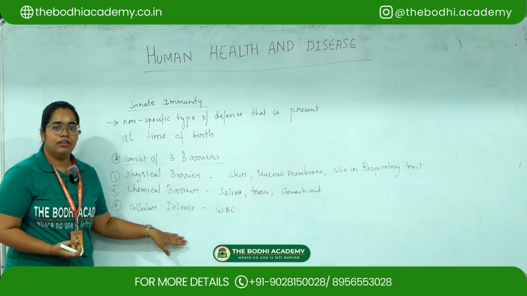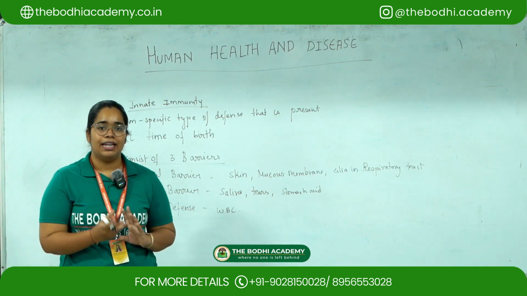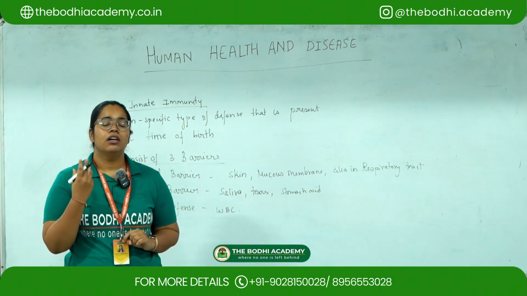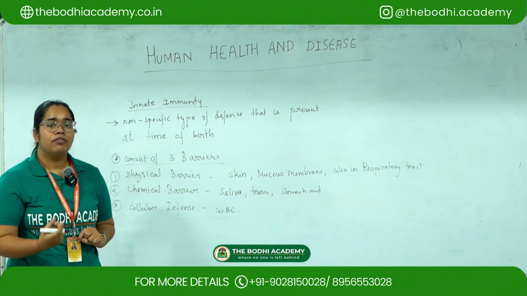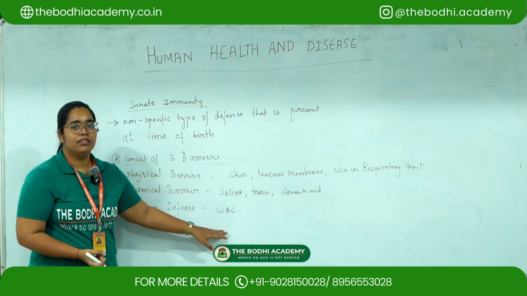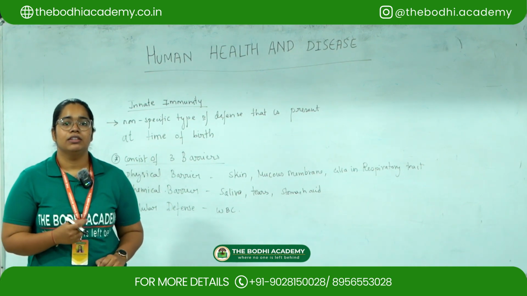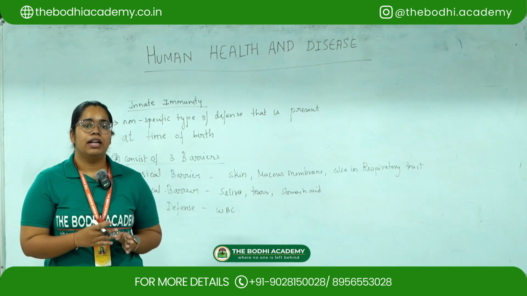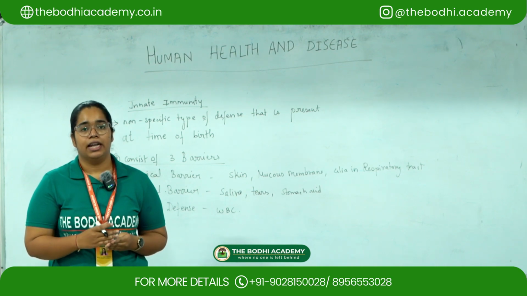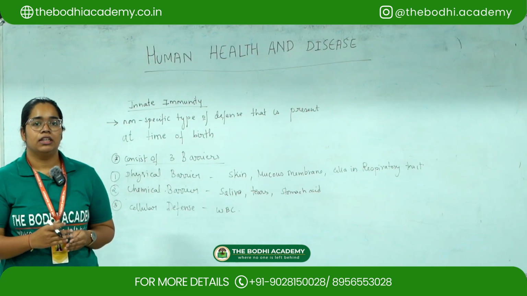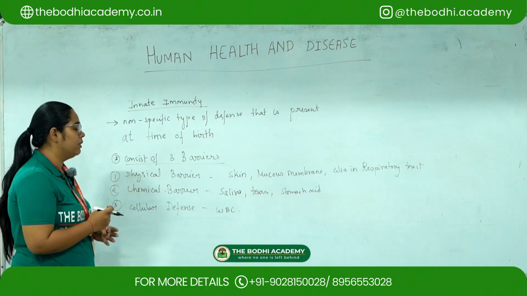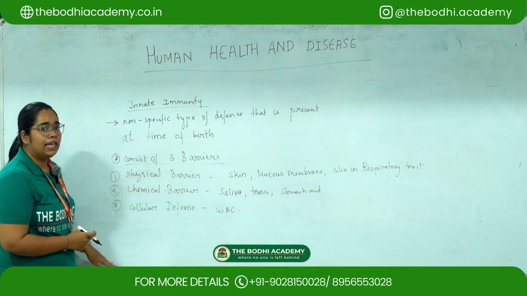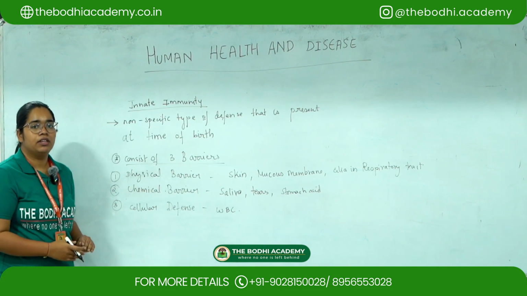Then third is cellular defense. Cellular defense is basically the cells which are produced inside the body which help in protecting the body from germs. The best example for this is WBCs, that is white blood cells, which are produced inside our body and help in killing the germs that enter our body. They are like the soldiers in our immune system. Hence white blood cells help in increasing the immunity of human beings. So this was about innate immunity and how it works in human beings.